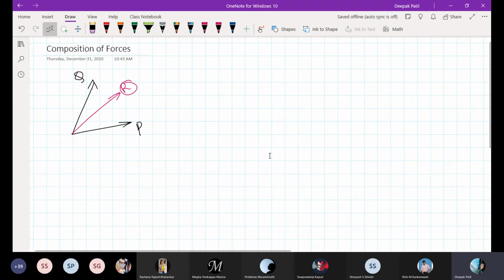So let me move further and tell you one very important concept called parallelogram law of forces. Let me just write the statement here, statement of parallelogram law of forces, and after writing the statement, I will explain what is the meaning of that statement and how to interpret it.